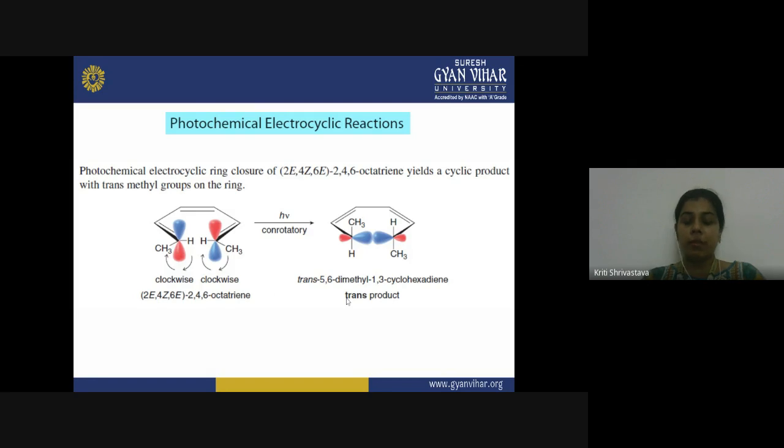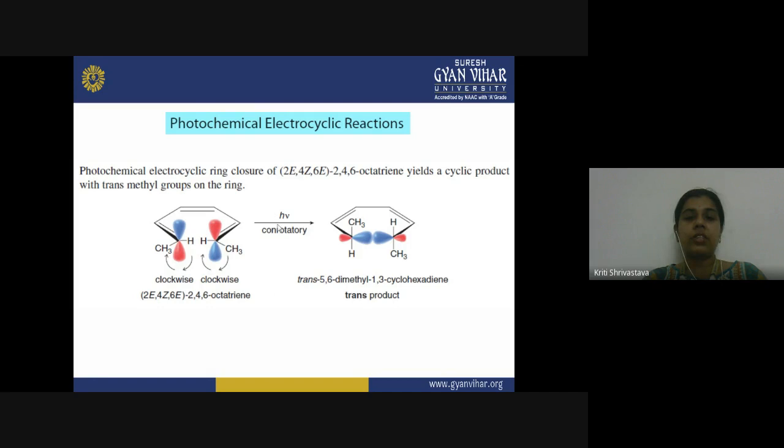Now, if you remember, if you perform a similar reaction with the same reactant, octatriene, under thermal conditions, a disrotatory motion will take place and a cis product will be formed. So they are just opposite to each other.